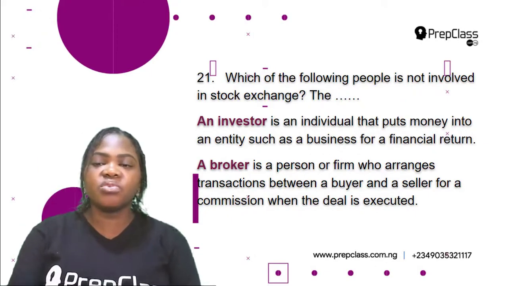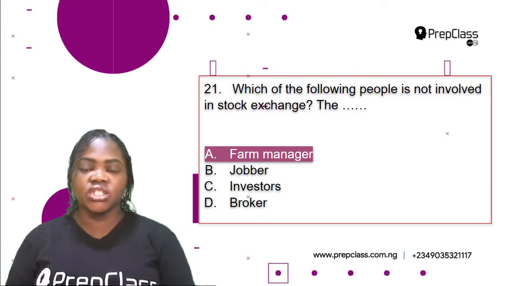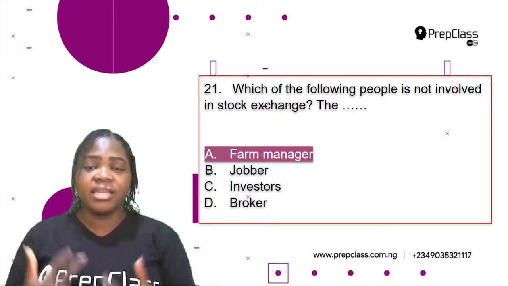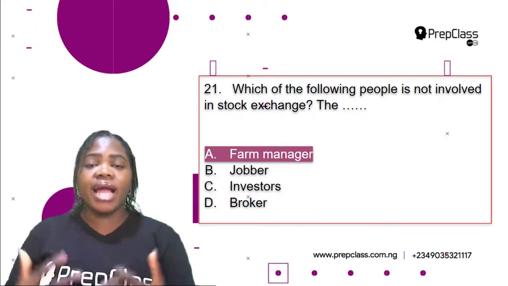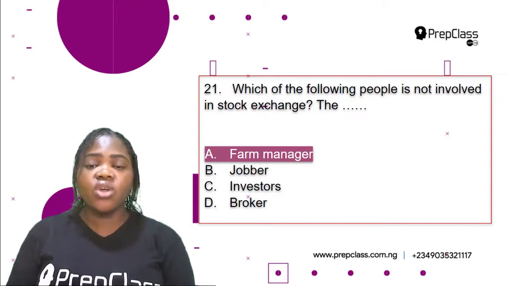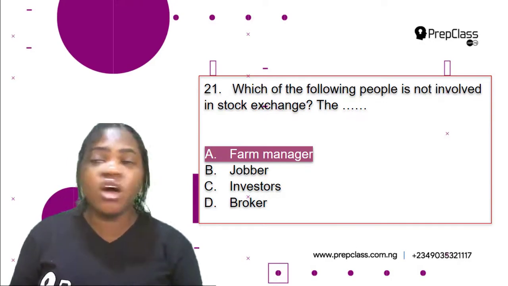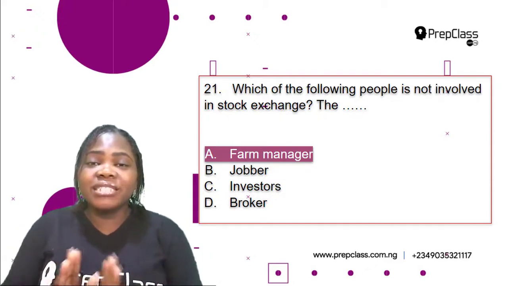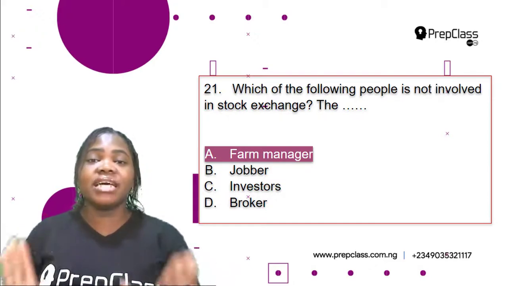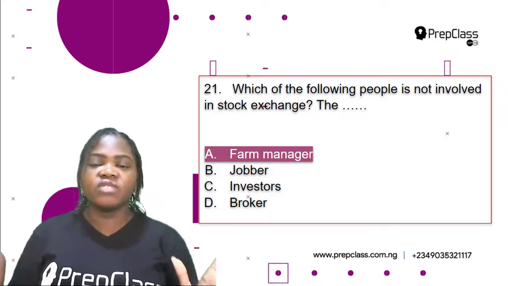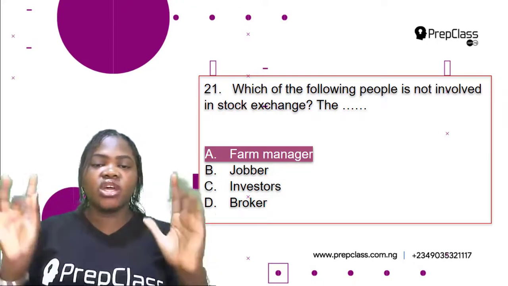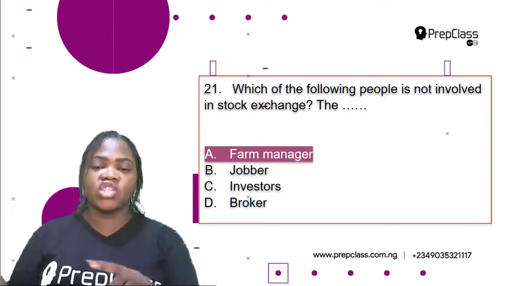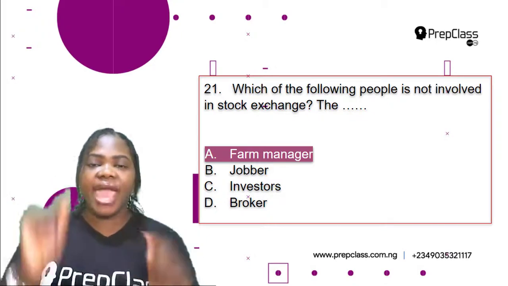Alright, so which of these people is not involved in stock exchange? A jobber is involved in stock exchange. Investors are involved in stock exchange. A broker is also involved in stock exchange. But farm manager is not involved in stock exchange. The farm manager is only involved in the management and general maintenance of the farm. So he is not involved in stock exchange. So the correct option is A. Which of the following people is not involved in stock exchange? The farm manager. So A is the correct option.